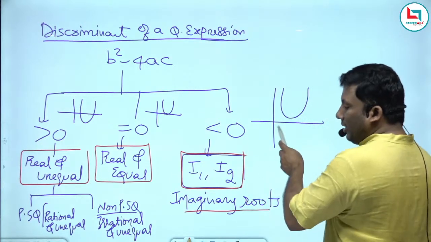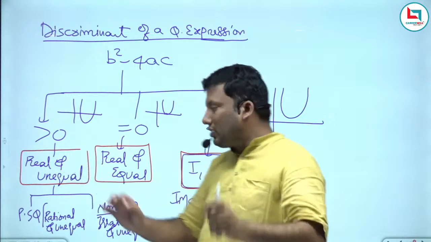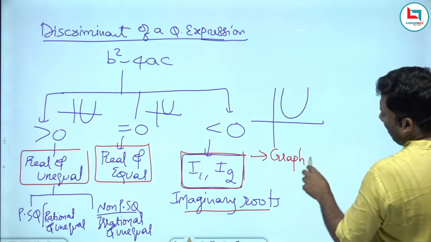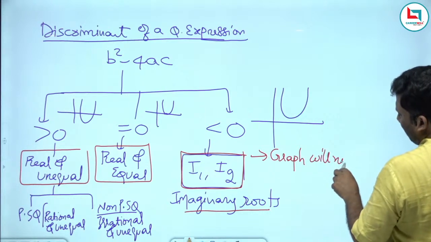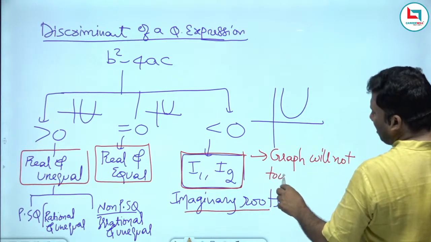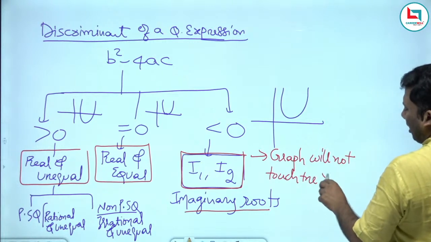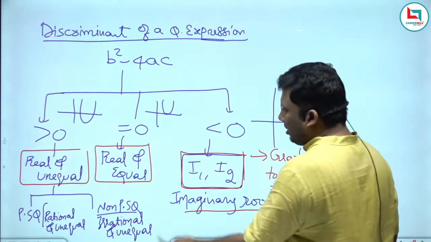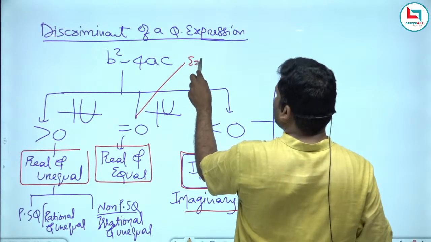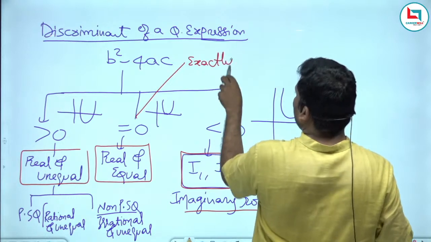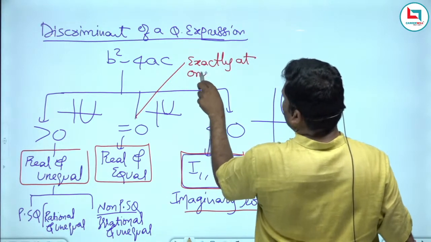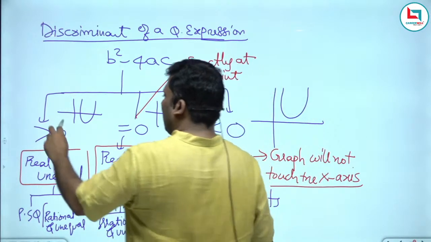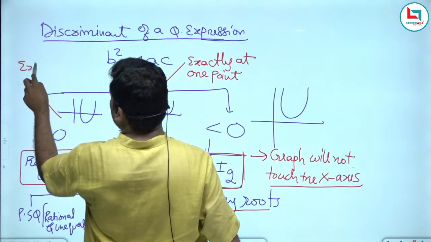Roots are imaginary means the graph will not touch the axis. Please write down: D less than 0 means the graph will not touch the x-axis. When I say equal to 0, the graph will touch the axis at exactly 1 point. Greater than 0 means it touches the axis at exactly 2 points.